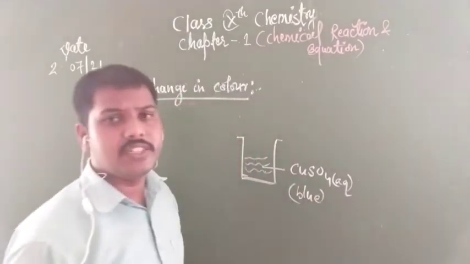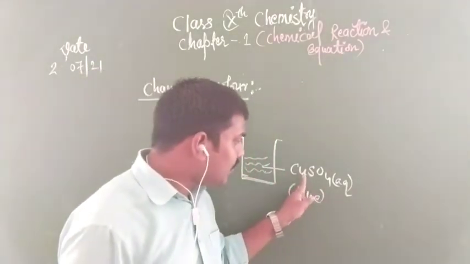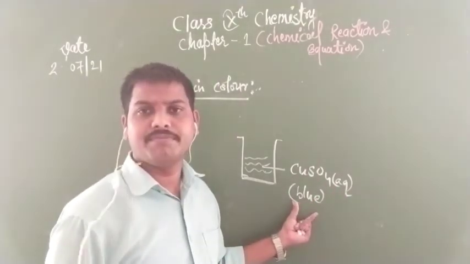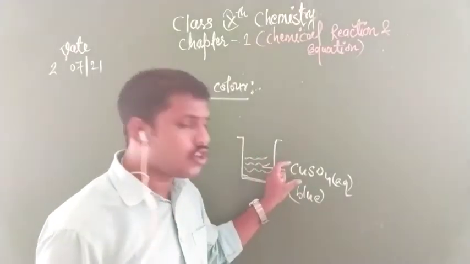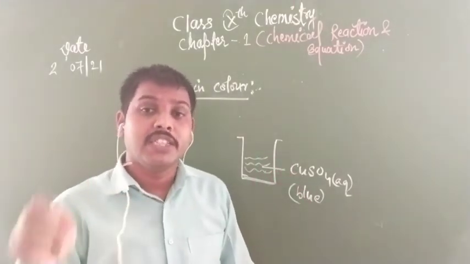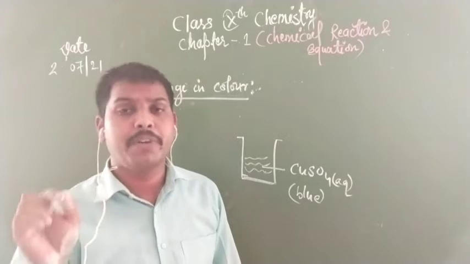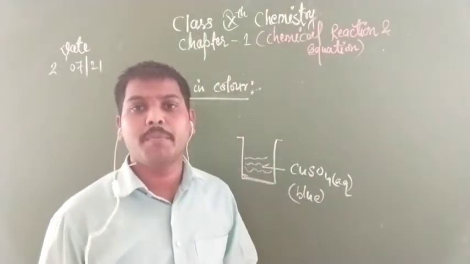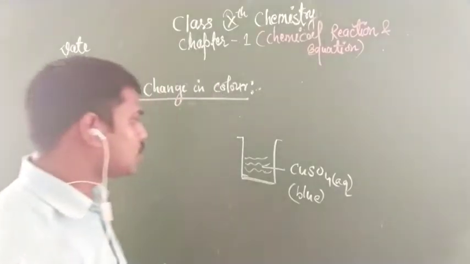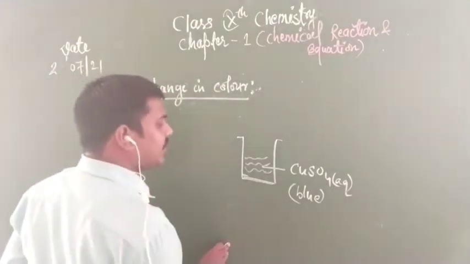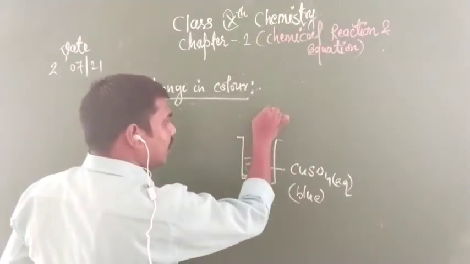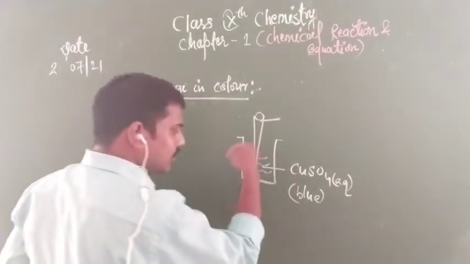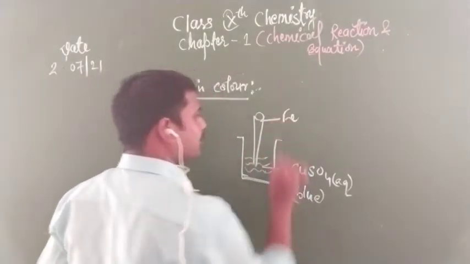And the main point is that whenever copper sulfate is found in aqueous form, it is blue in color. Clear? But when copper sulfate is found in the solid state, the color will be white. So please note in your copy, if copper sulfate is in aqueous form, in solution form, it is blue in color. Now, in this copper sulfate solution, we are going to add an iron nail, Fe.